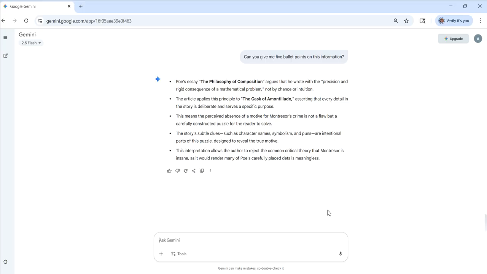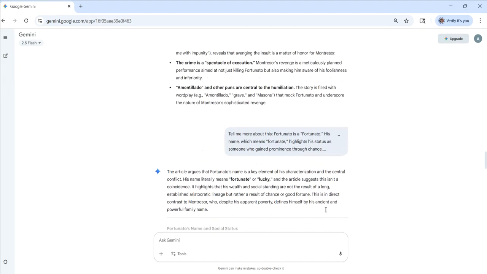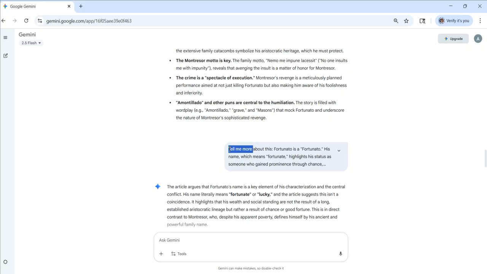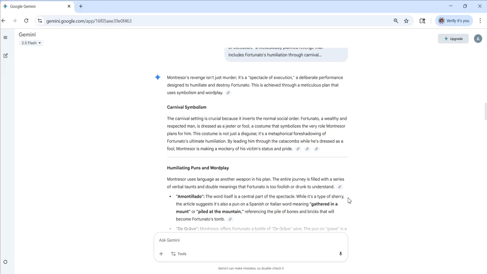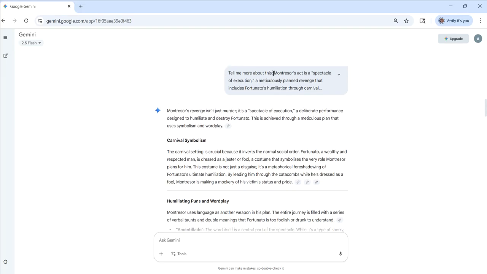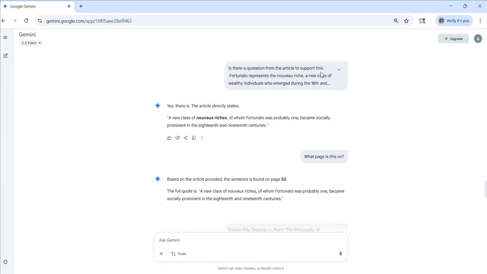I take an article, I feed it to the AI, and then I basically have like a conversation with the AI about the article. I ask it to summarize. I ask it to explain. I ask it to tell me more, okay? Summarize, give me bullet points, those kinds of things. Tell me more about this. I ask it, where can I find a quotation? Is there a quotation to support this?